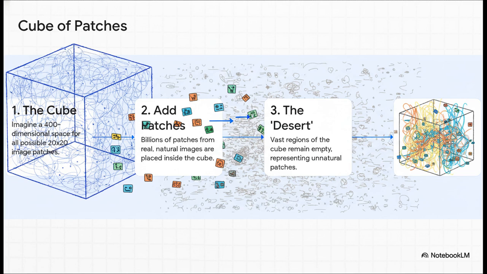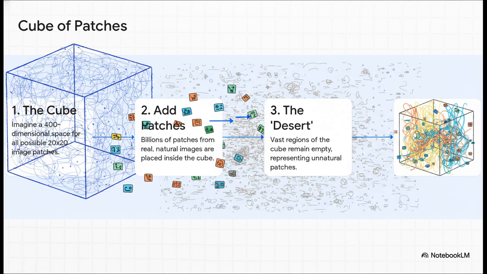Okay, this might sound a little abstract, so let's try a cool way to visualize it. I want you to imagine a gigantic cube, but this isn't a normal 3D cube. It's a 400-dimensional one. Wild, I know, but stick with me. This cube represents every single possible 20 by 20 pixel image patch that could ever exist. Now, let's take billions and billions of little patches from real photos, trees, faces, cars, and just throw them into this cube. What do you think would happen?